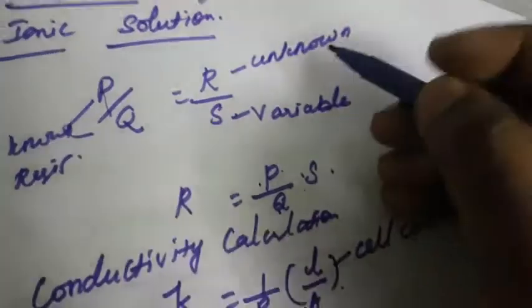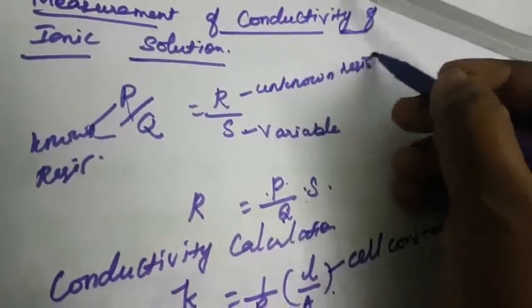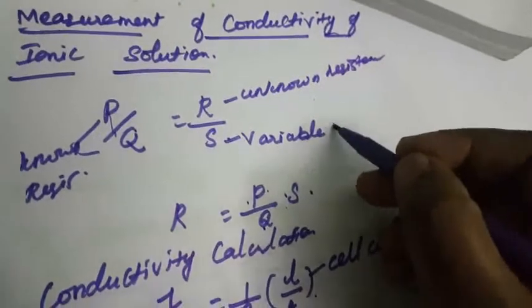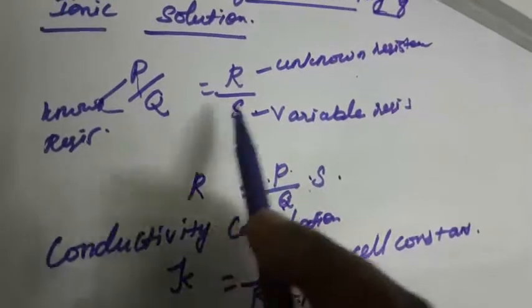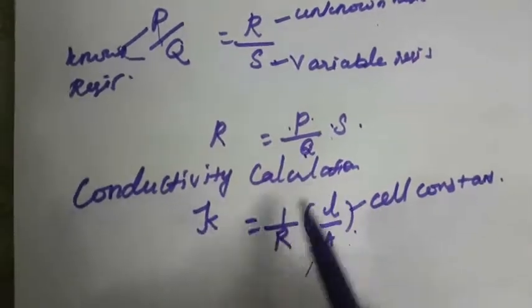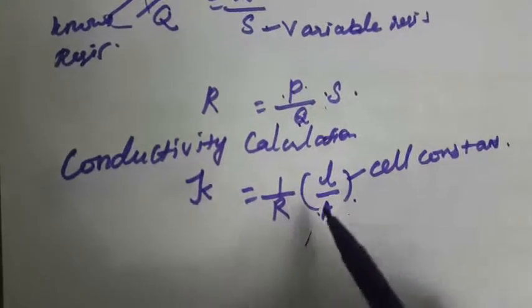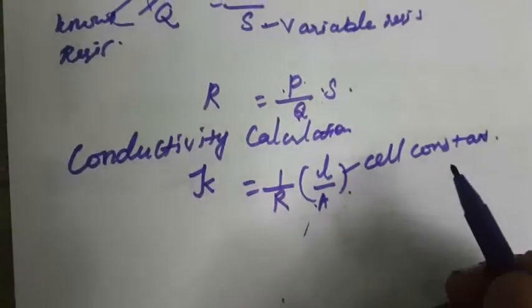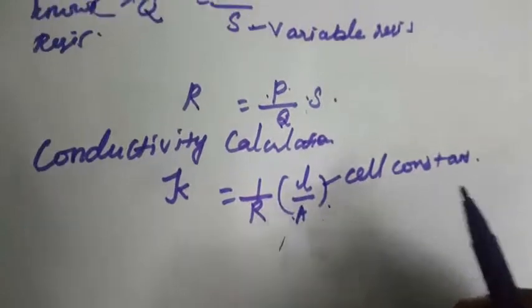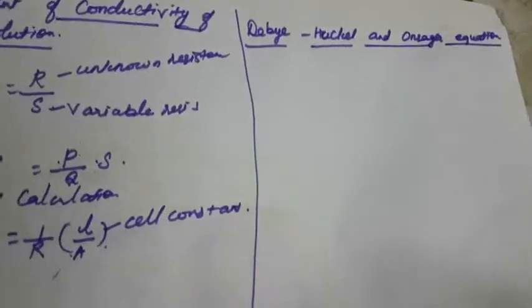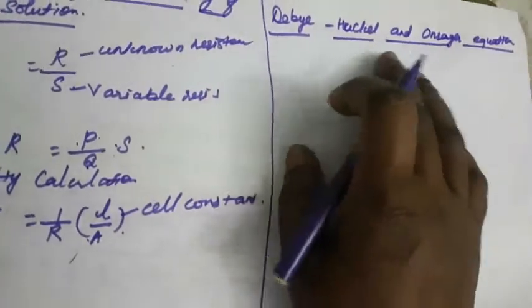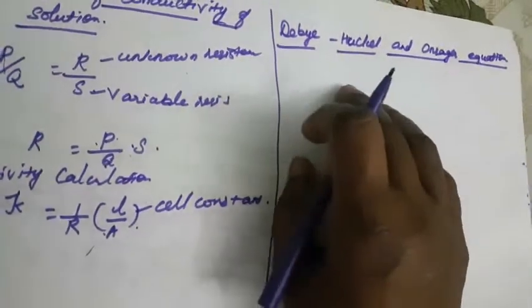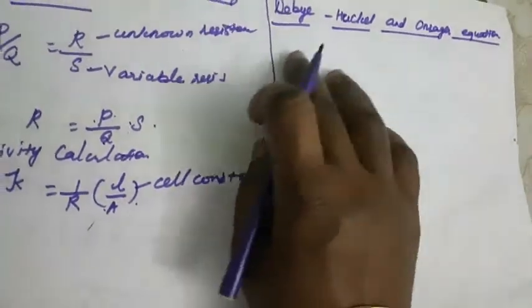So P by Q is equal to R by S, where R is the unknown resistance, S is the variable resistance, and P and Q are the known resistances. What is the conductivity calculation? Kappa is equal to 1 by R into L by A, where L by A is the cell constant. So this is the Wheatstone bridge. Next we are going to see the Debye-Huckel-Onsager equation, with which the variation of the cell conductivity can be measured.